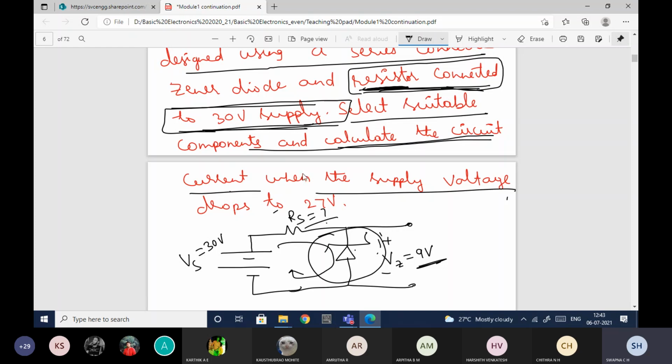He also asks to calculate the circuit current when the supply voltage drops to 27 volts. Once you design, you'll come to know what RS is, which diode is used, and whether it is capable of providing 9 volts or not. Once you know everything, he is asking you to find IZ or IS, because IZ is equal to IS here. So IS when this voltage drops to 27 volts. This is the question. Before going with the current calculations, let us design the circuit first.